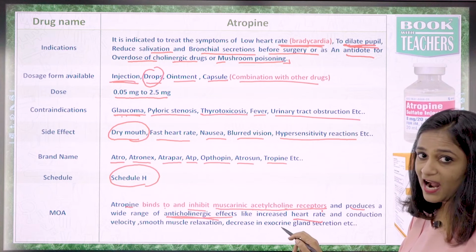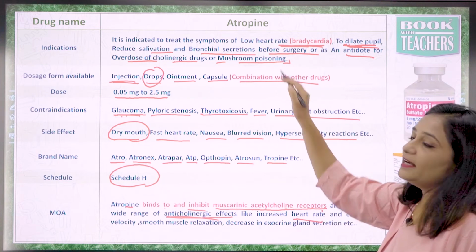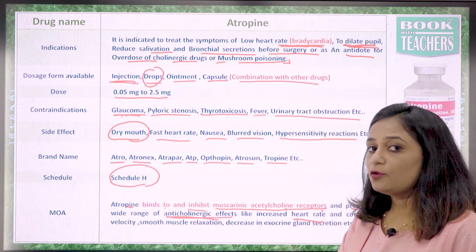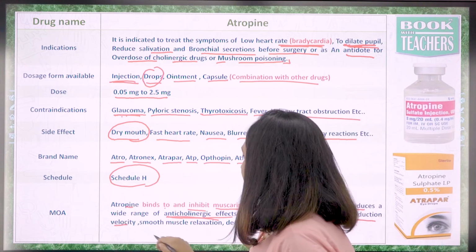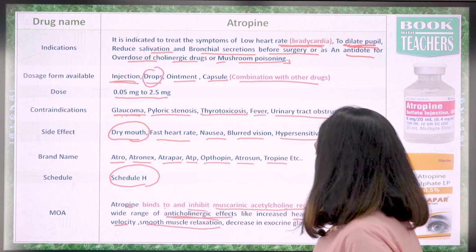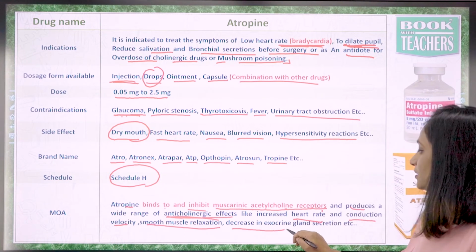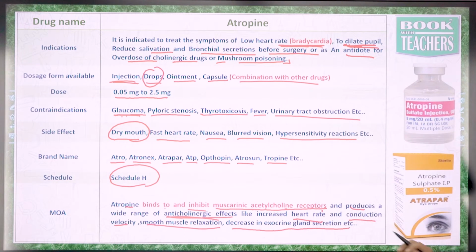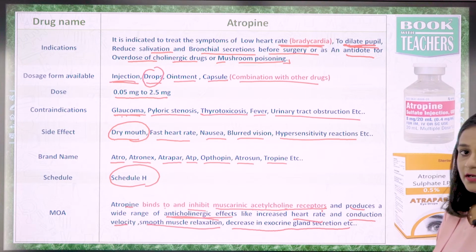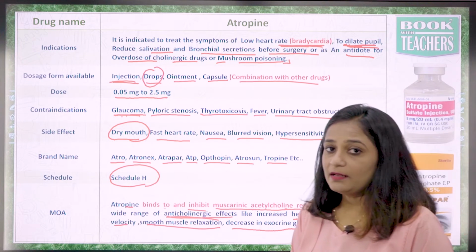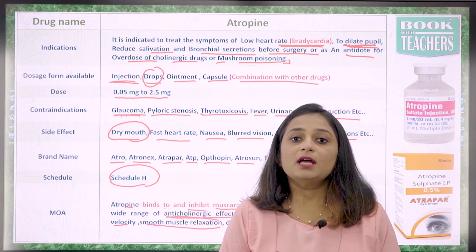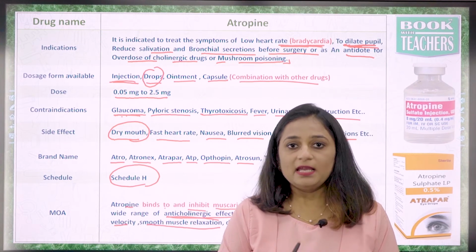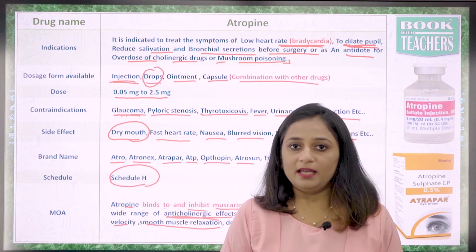It increases the heart rate, meaning in bradycardia the patient will become normal very soon, and it affects conduction velocity, smooth muscle relaxation and decrease in exocrine gland secretions. So I hope you have understood about atropine. There are multiple indications for which it is used, and it is mostly known as an antimuscarinic agent.